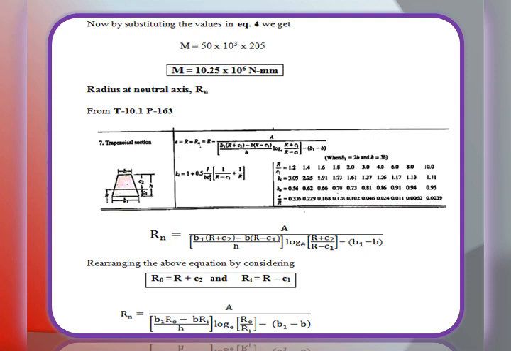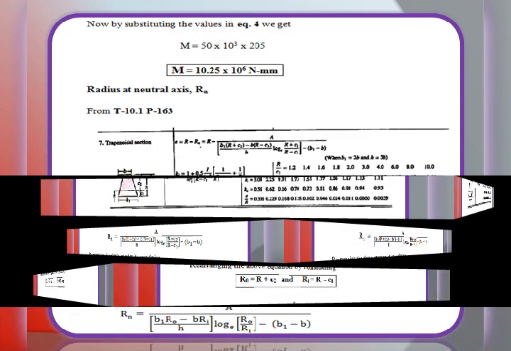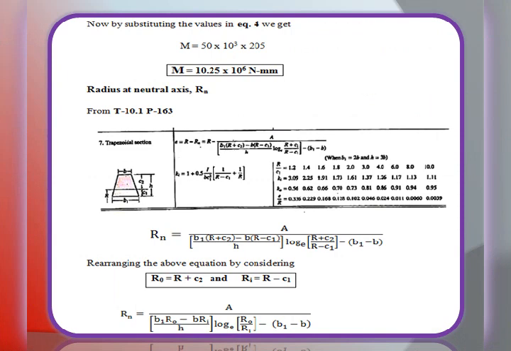Here one of the relations is there: e is equal to R minus Rn, eccentricity, that is equal to R minus A divided by [(B1 (R plus C2) minus B (R minus C1)) divided by H] into ln((R plus C2) divided by (R minus C1)) minus (B1 minus B).